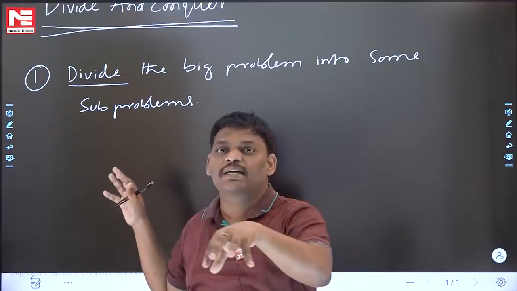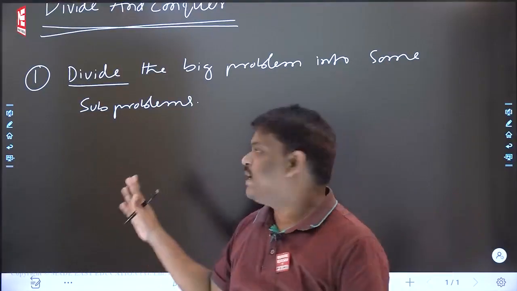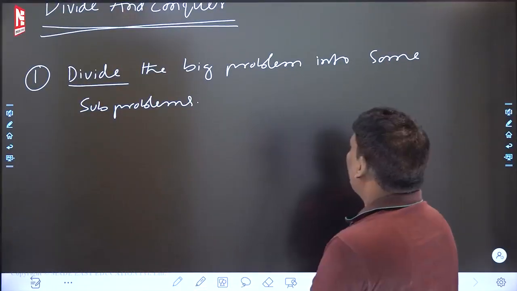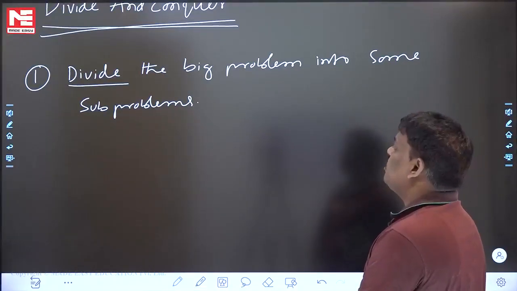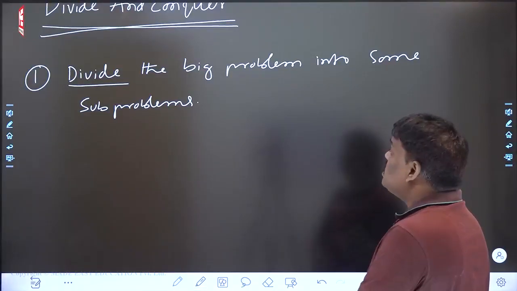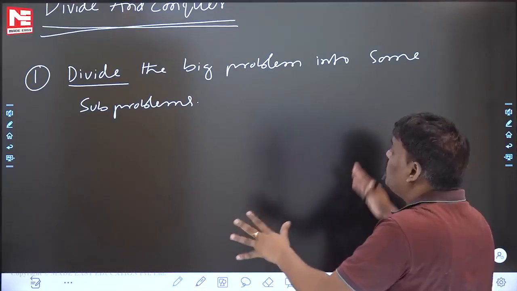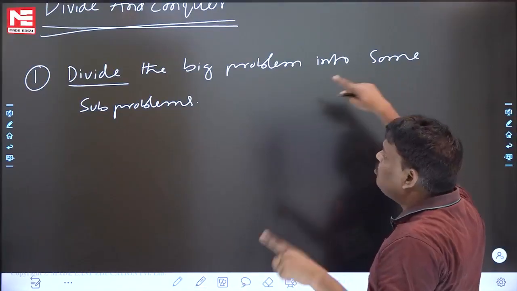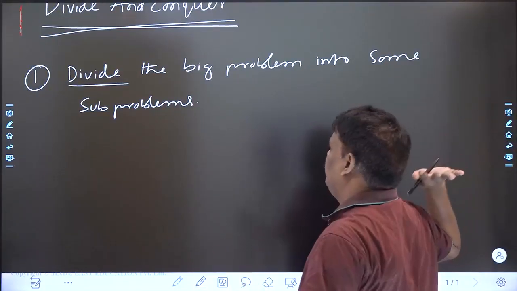But the idea is this: the bigger problem is divided into some small problems. This is the first step. How many small problems? Problem to problem it will differ. Sometimes only 5 subproblems, sometimes 25 subproblems. Divide and conquer is one kind of algorithm which gives you a suggestion: solve a big problem in terms of smaller problems. That's what divide and conquer is saying.